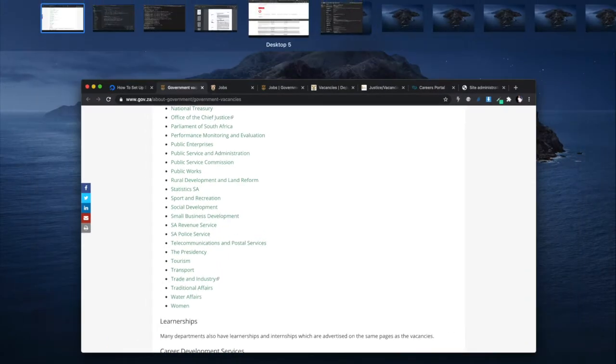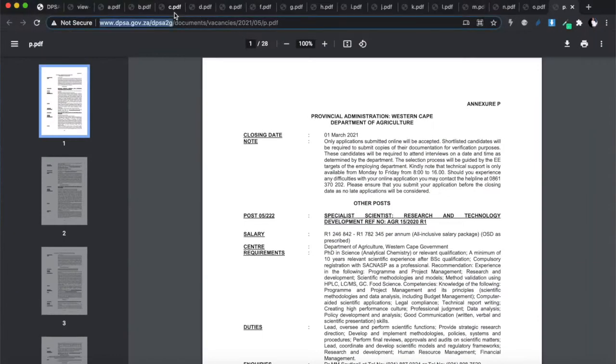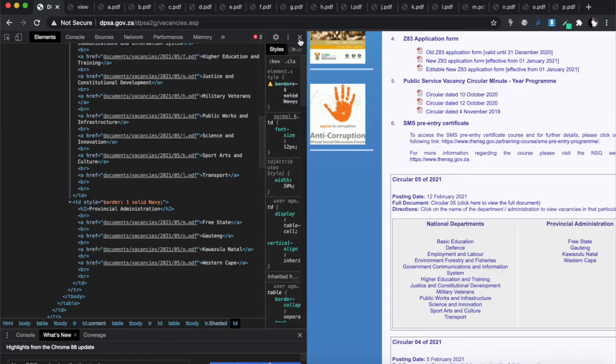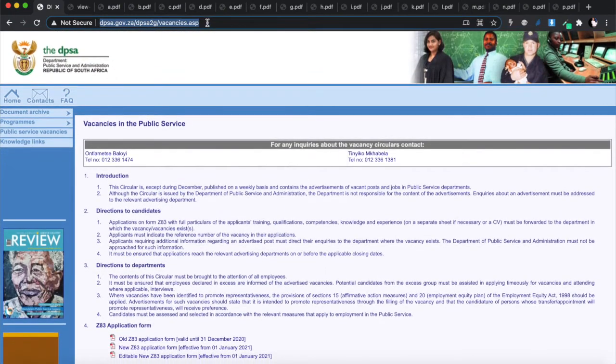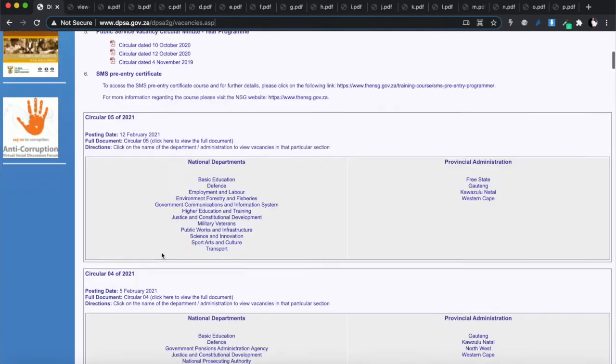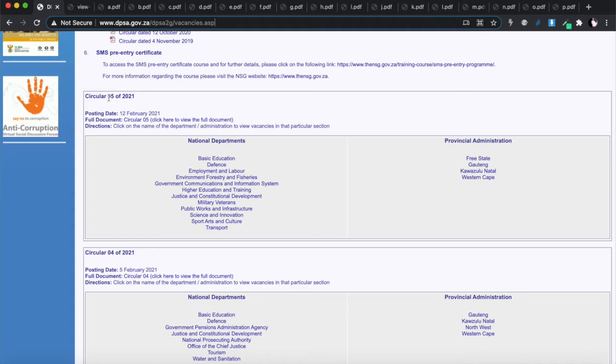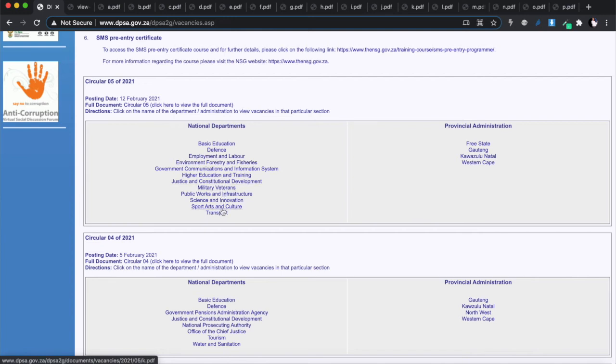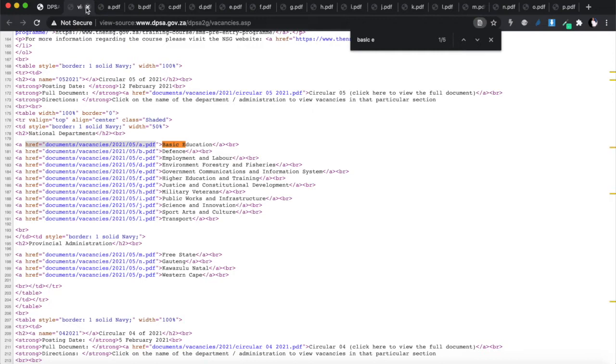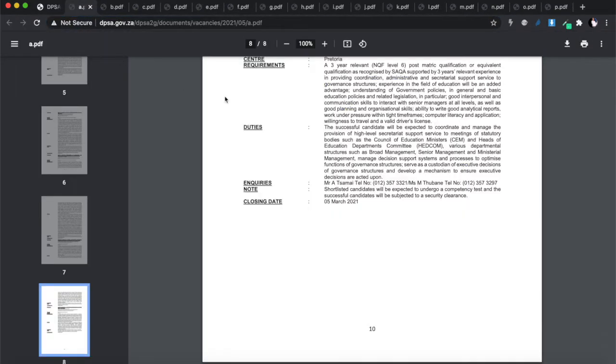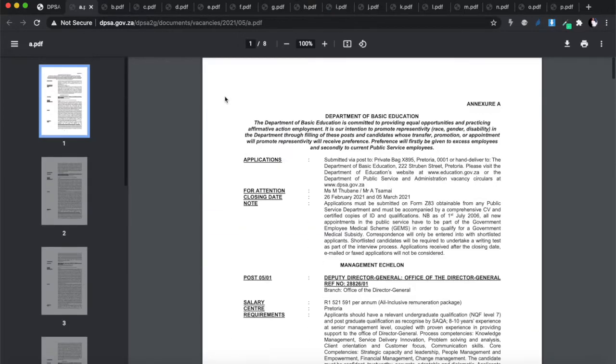I'm going to show it to you now. All right. So this website over here is called Department of Public Service, and it's got a list of circulars. I think they come out every week or every 2 weeks, just every couple of days. And they will list all the departments in government that have job applications open. And if you click on the first one, for example, it will open for you a page like that, which has a PDF document.